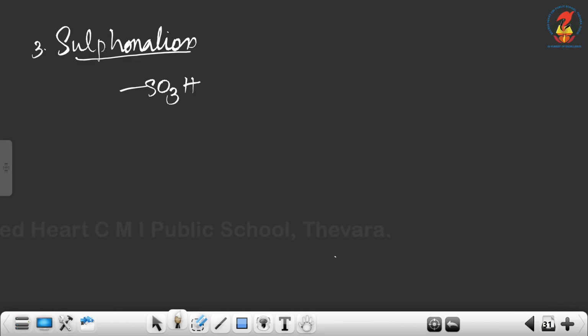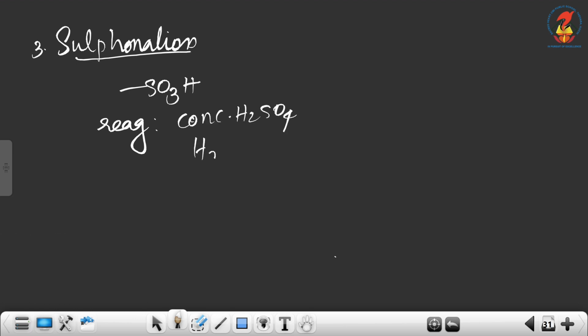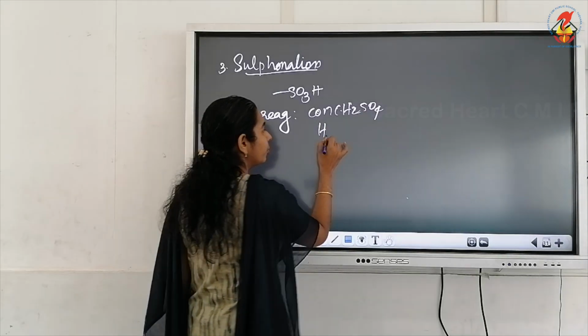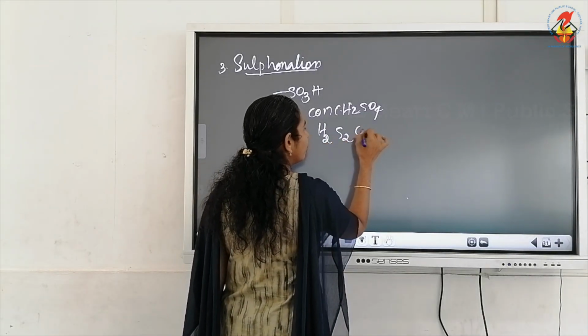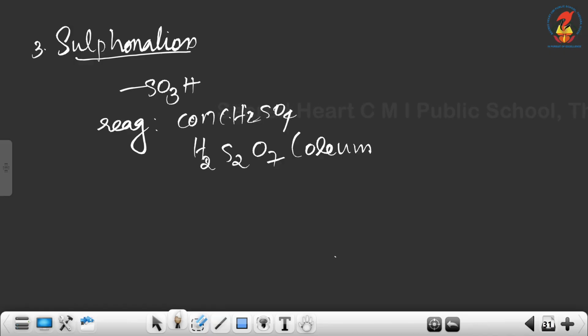SO3H group to the benzene ring, and the reagent that we use for sulfonation is either hot fuming concentrated H2SO4 or oleum, either hot concentrated or hot fuming sulfuric acid or oleum. H2S2O7 is called oleum.